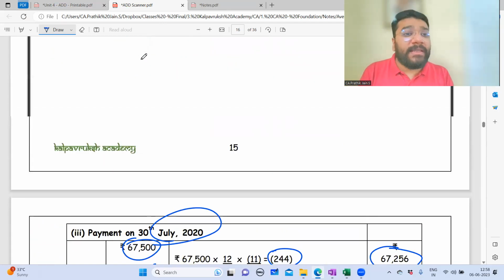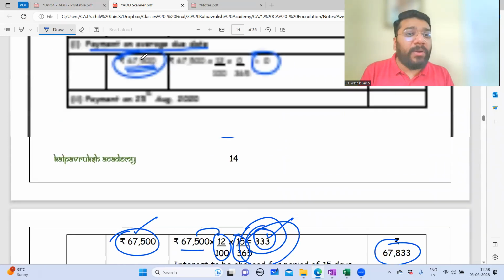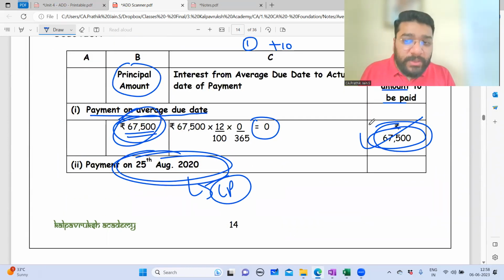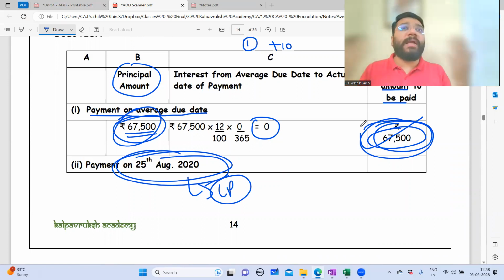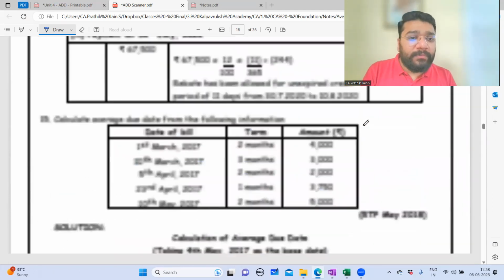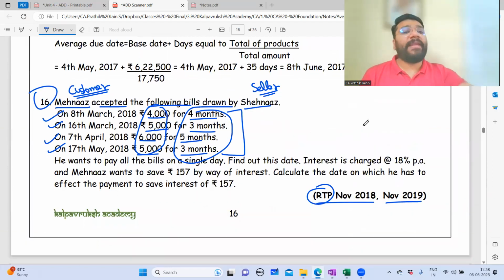What is the advantage agreed and disagreed? If the payment happens on the due date, this is the benefit agreed and the disadvantage agreed. Anything over and above that, if benefit is coming and going, is to be avoided. To avoid that, the payment has to be made on the average due date. So here we have to find the average due date on which the entire 20,000 is paid in one single payment. He wants to pay all the bills on a single day. Find out that date, which is the average due date.